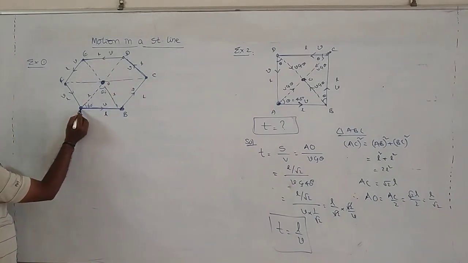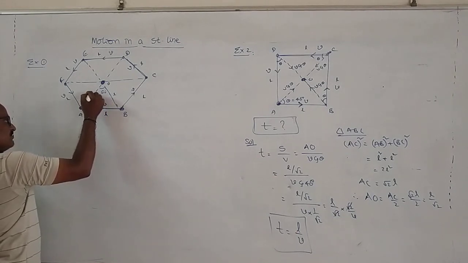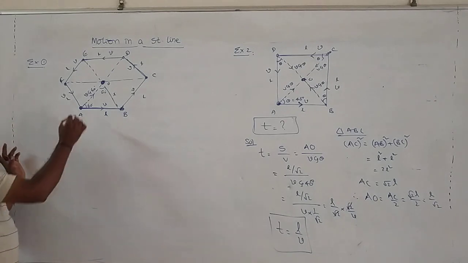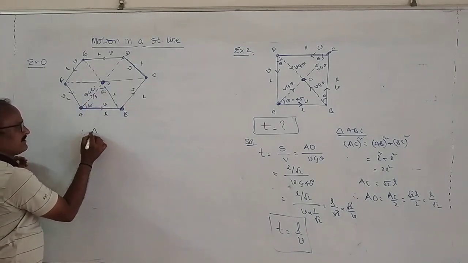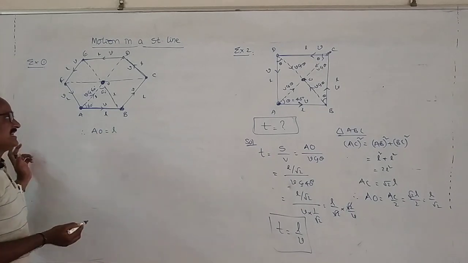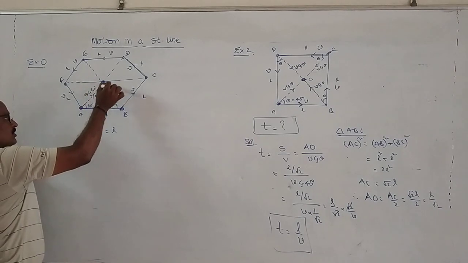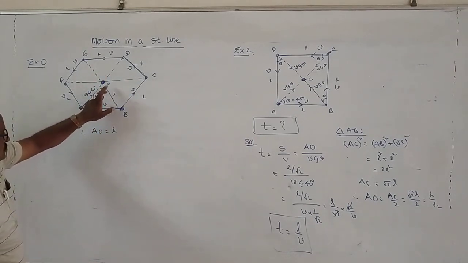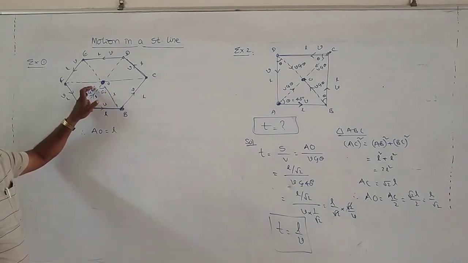The component of velocity of A along the direction is given by V cos 60, and this length is also equal to L. Therefore, from the diagram, AO is equal to L. Why? Because in this diagram the total angle is 360. That 360 will be divided into how many parts? 1, 2, 3, 4, 5, 6. 360 by 6 is equal to 60 degrees.